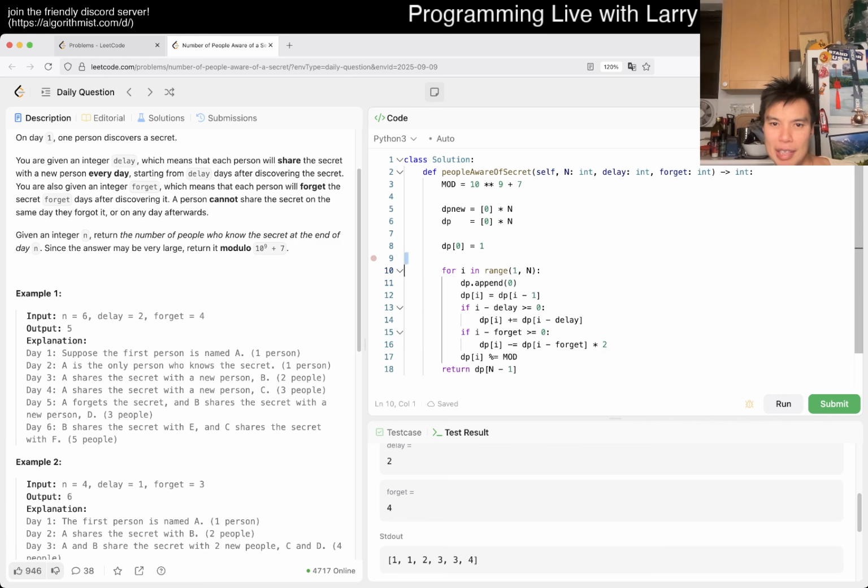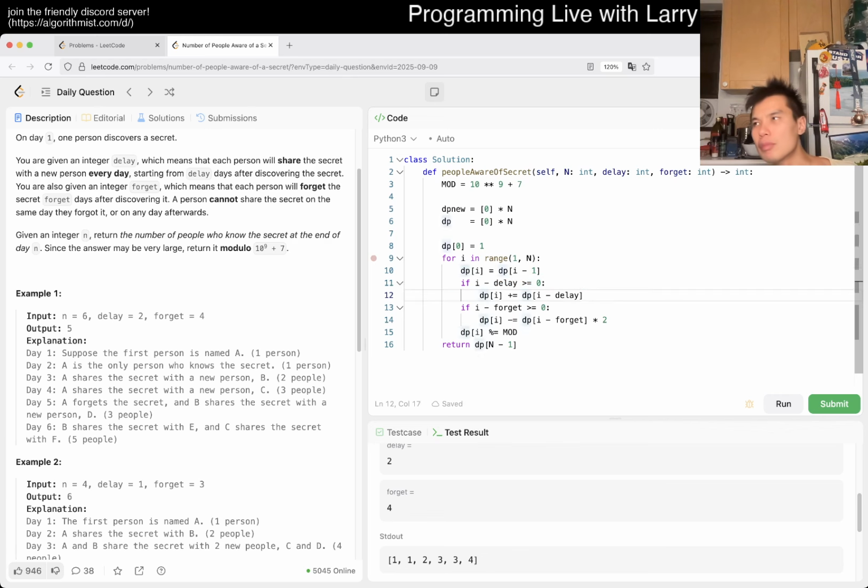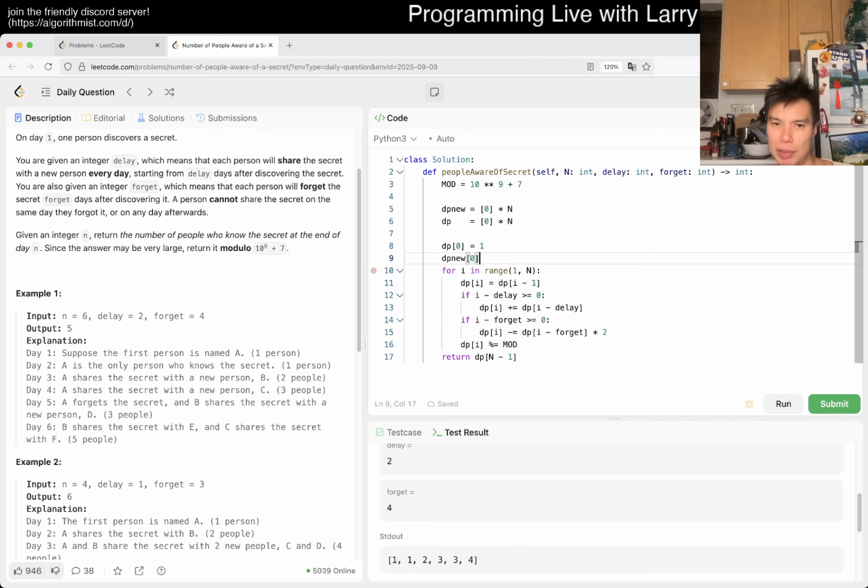And now what are we saying? Okay, we don't need this anymore. This is just because we have the same DP from before, right? On new. Oh, and also DP new of 0 is equal to 1 because one person is new. So then we have this, and then we just do DP new here and DP new sub.